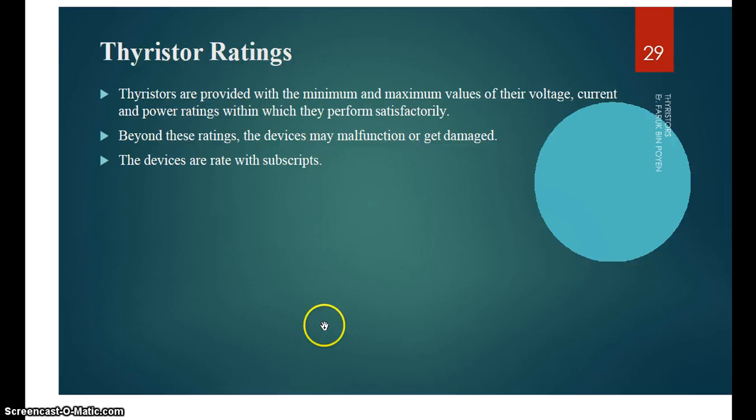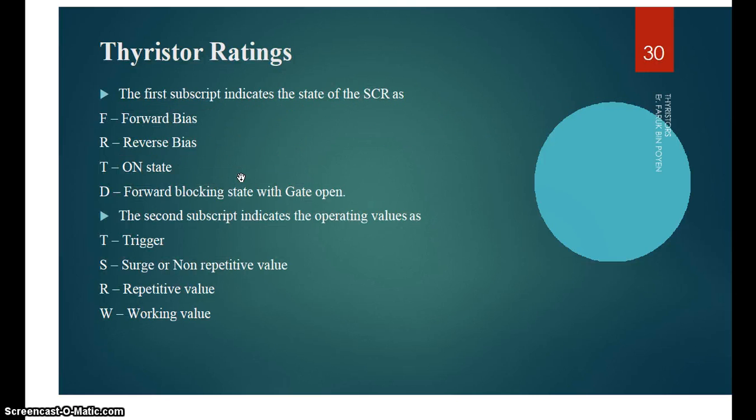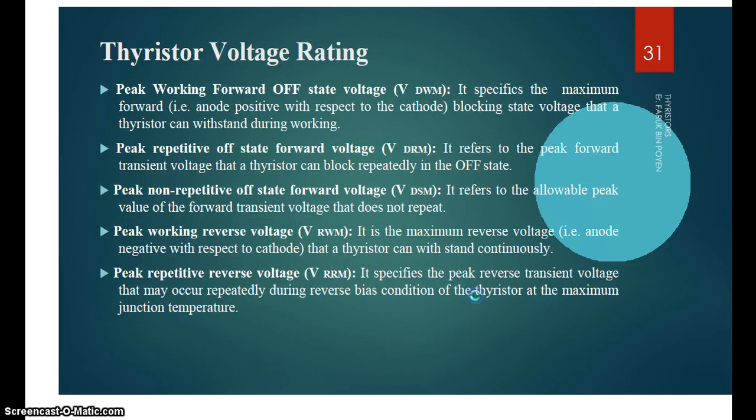Then, thyristor rating. Thyristors depend on their maximum values of voltage, current and power rating. Beyond this rating, the device may malfunction or get damaged. These devices are rated with subscripts. In thyristor ratings, F denotes forward bias, R denotes reverse bias, T is on-state, D is forward blocking state with gate open. Then the second subscript indicates operating values: T is trigger, S is surge or non-repetitive value, R is repetitive value, W is working value.